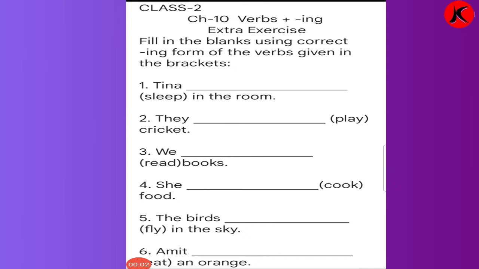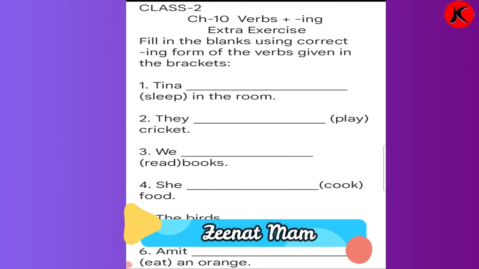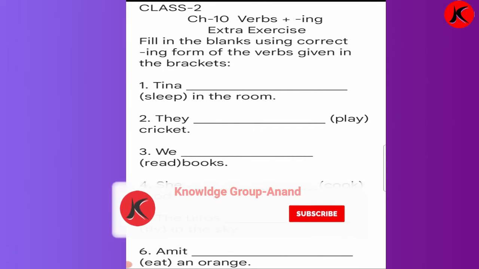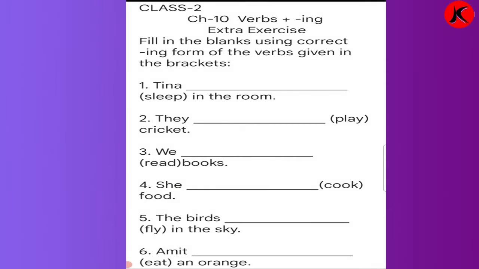Good morning, children. In the last session, I had made you explain chapter number 10, verbs plus ing, how to use it. I hope you have understood the chapter. Any sentence without a verb is incomplete, that you know. So the verb completes the sentence.